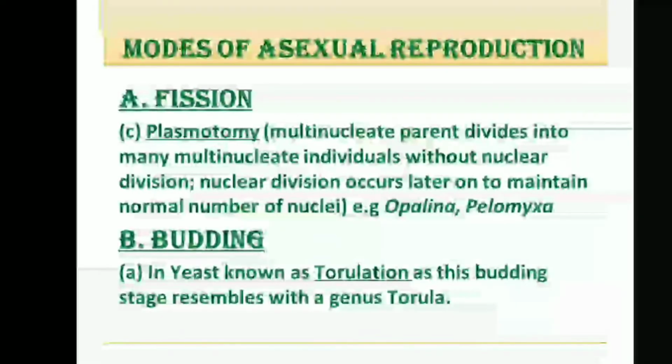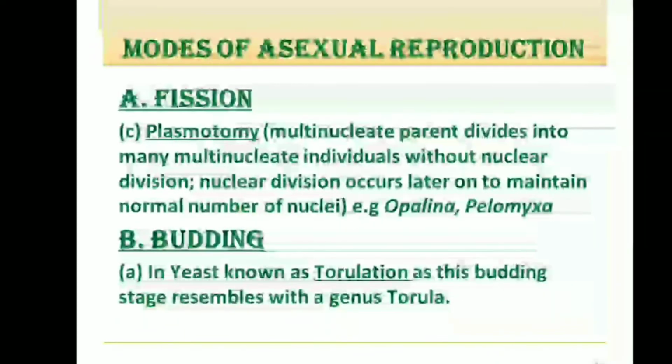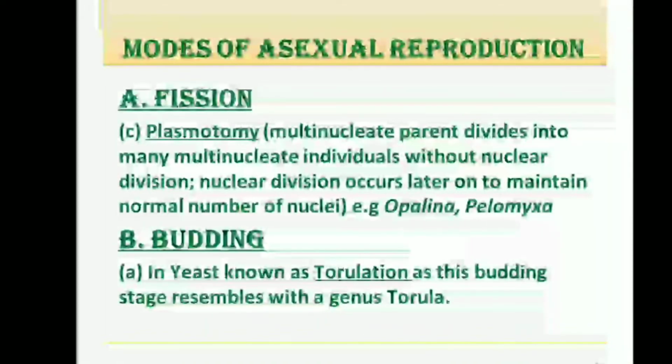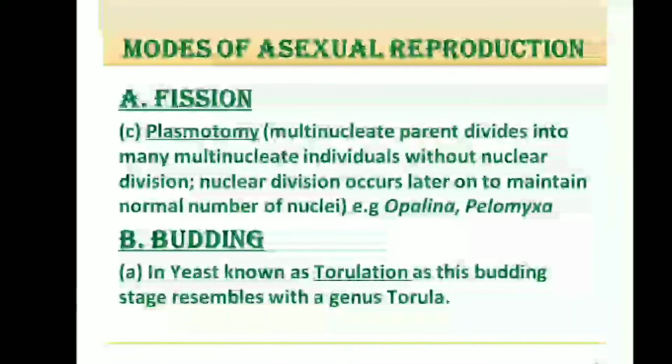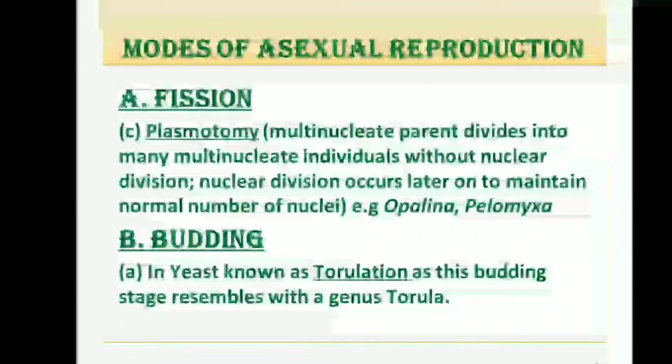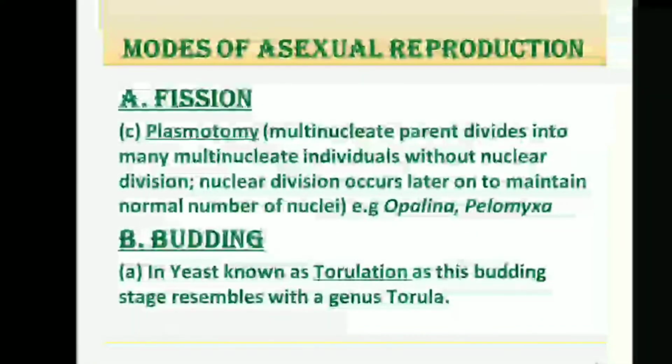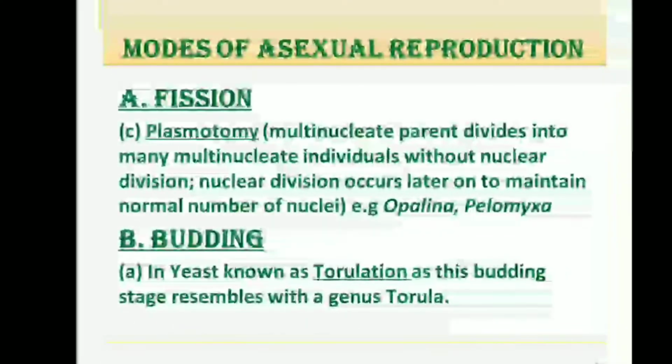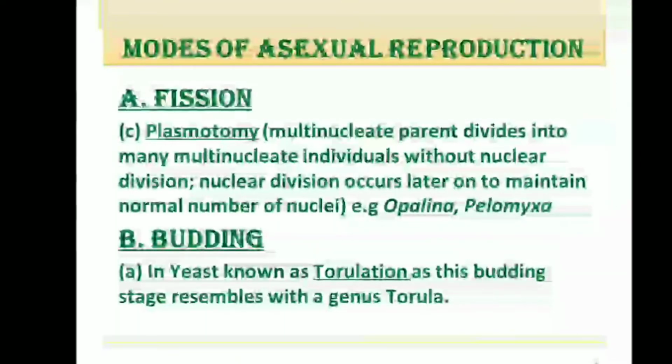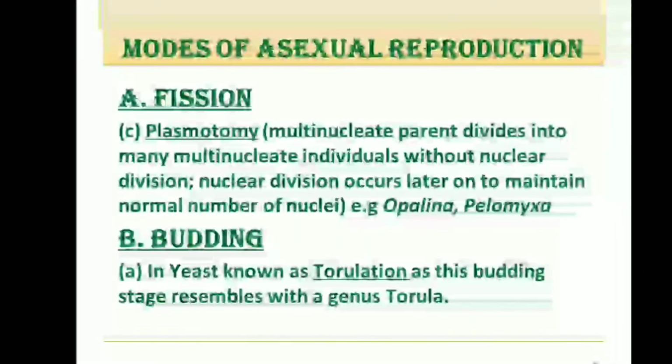It is the division of a multinucleate parent into multinucleate individuals without division of nuclei. But nuclear division occurs later on to maintain the normal number of nuclei. Now it is found in Opalina and Pelomyxa. Remember, both are protozoans. Then the second method of asexual reproduction is budding.